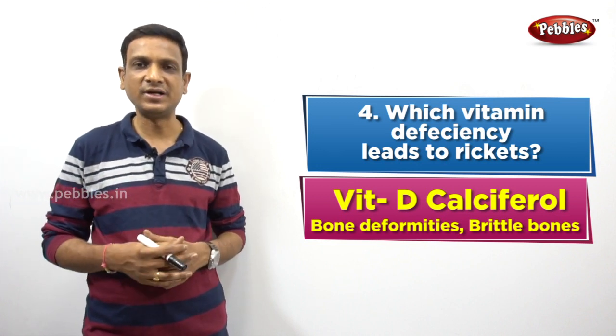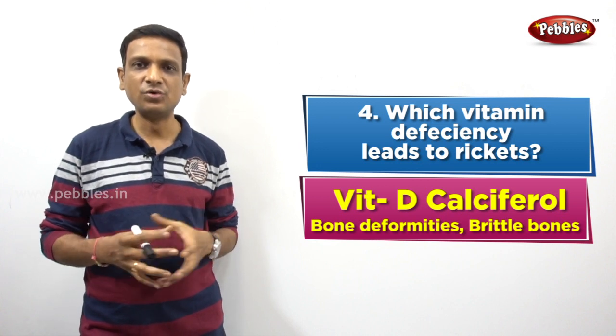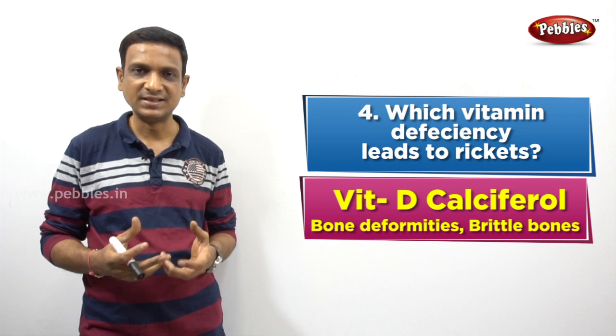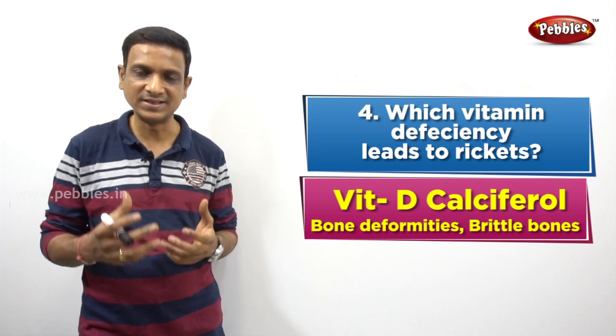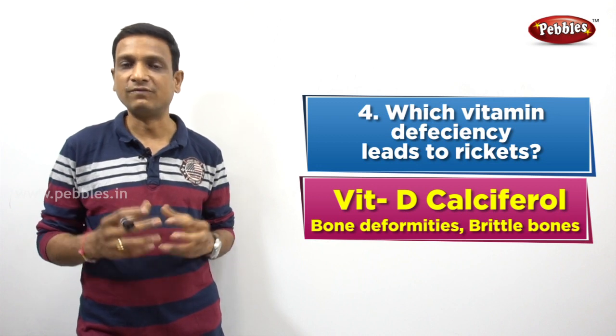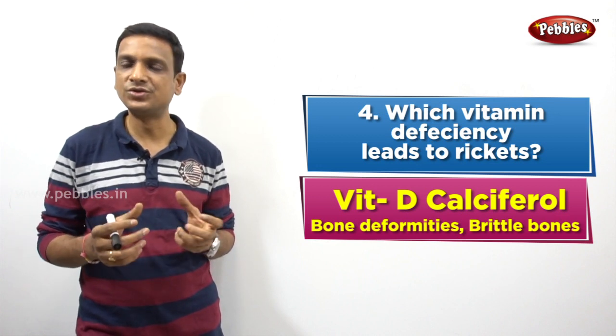What is the source of vitamin D? Foods like meat and eggs are good sources. Milk, meat and eggs are good sources of vitamin D. And for vegetarians, mushrooms are a good source of vitamin D.